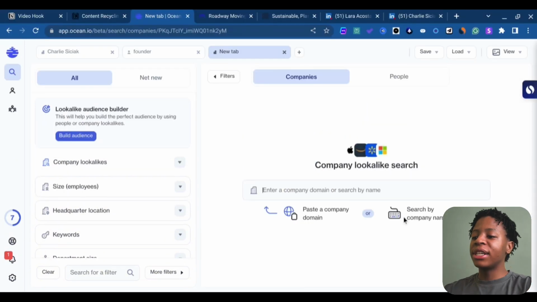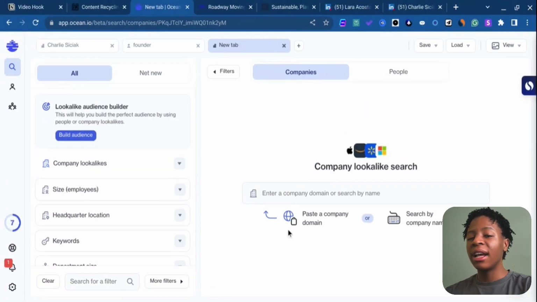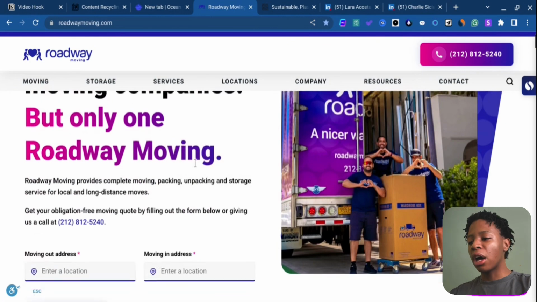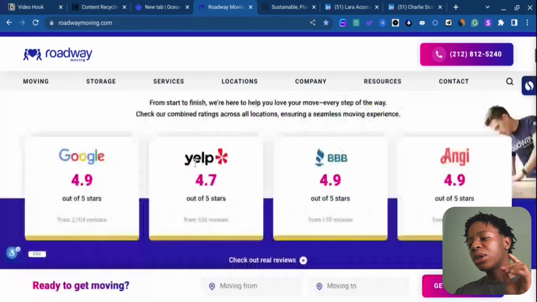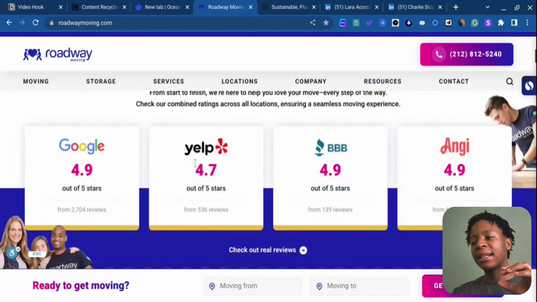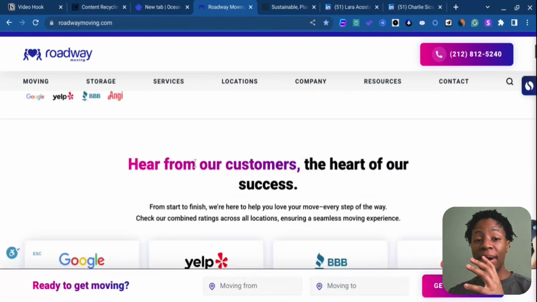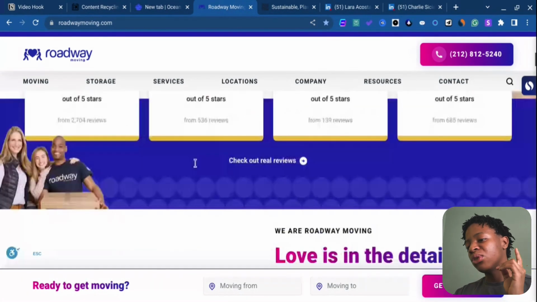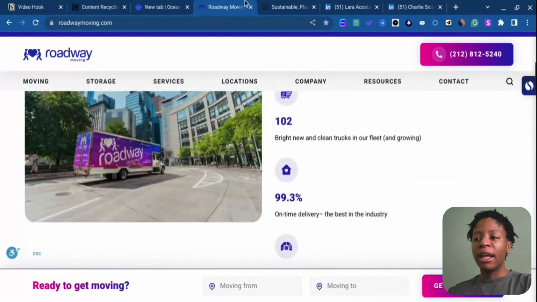Right now, before we actually go into the process of actually using it, I just want to show you guys a few of the different businesses that you're gonna be using as example. Right now, the first one in this case, as you can see, is called Roadway Moving, and it's basically a local moving company that is based out of New York. Now, one thing that I want you to take into account or highlight is the fact that this company, right, is based out of New York. Take that into consideration. You're gonna see why I mean that in a moment's time.